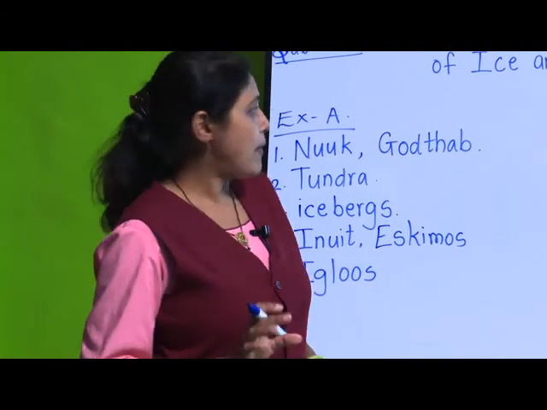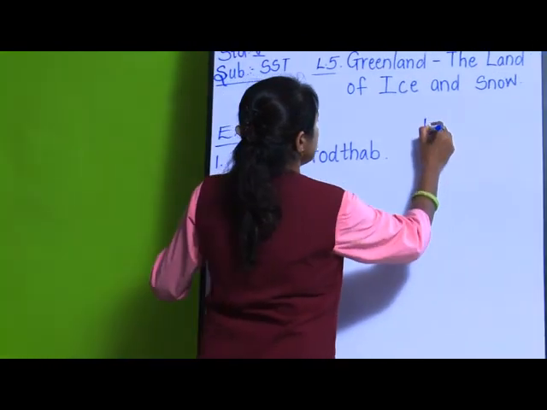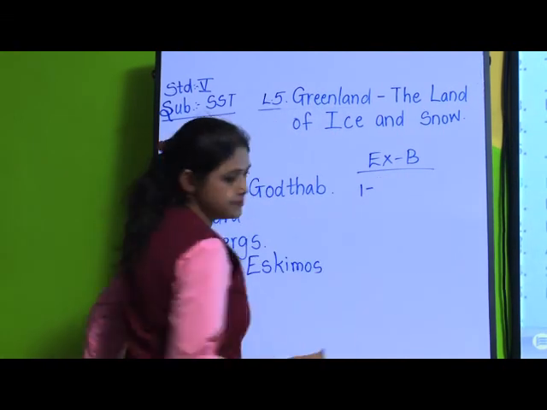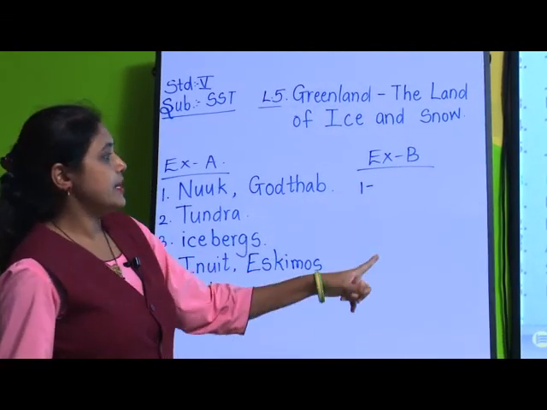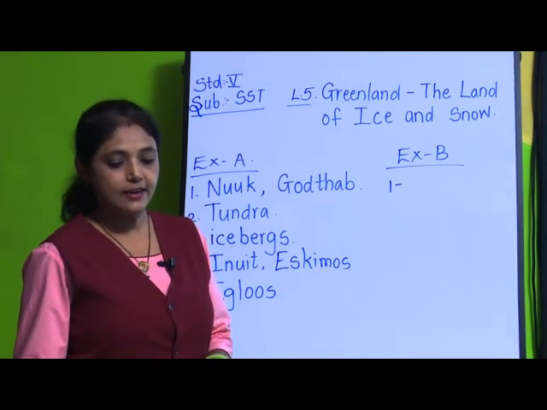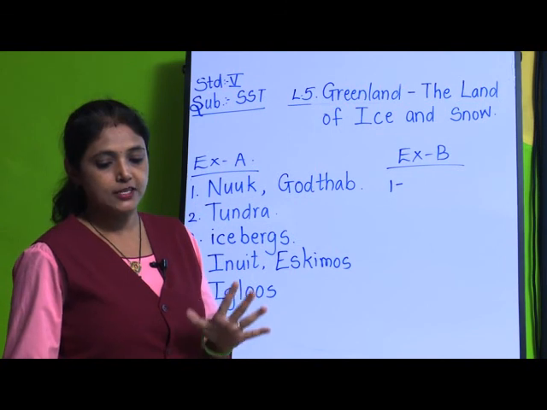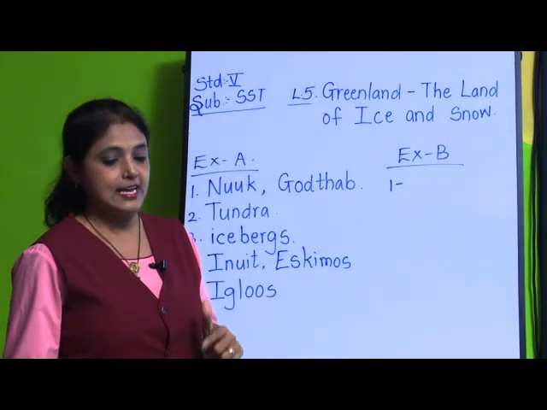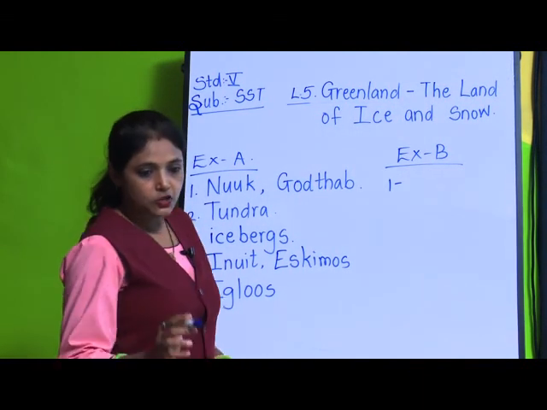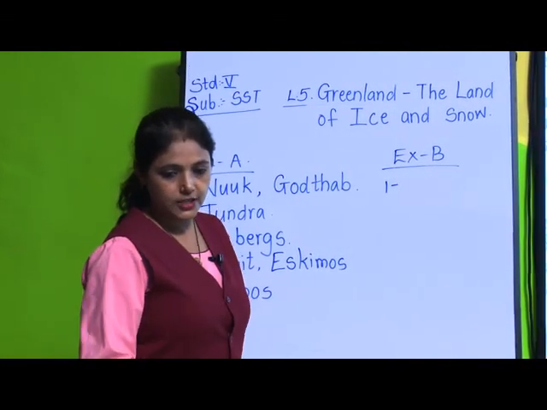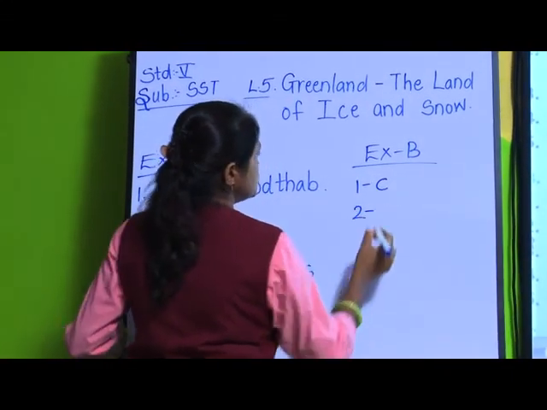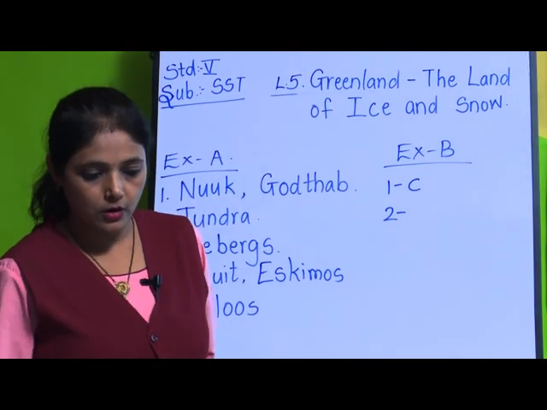Okay. Now, match the column. Exercise B. First one, Eric the Red, what has he done? Yes, Eric the Red, he is the person who gave the name Greenland. So, first one you will match with C. 1. C. 2. Holstenberg.